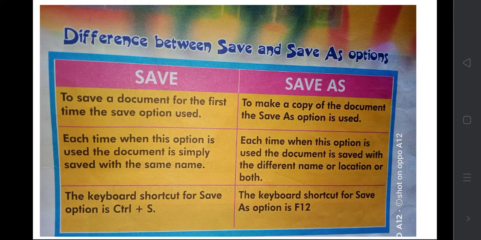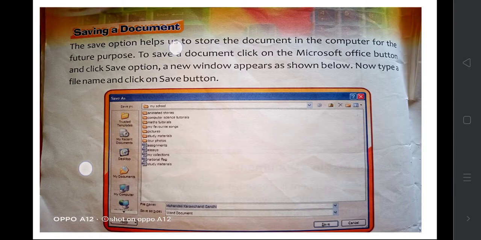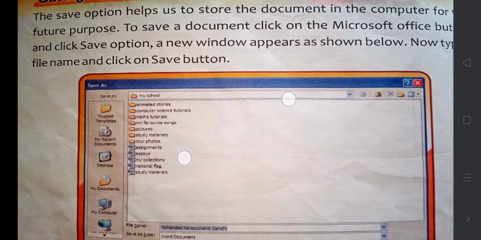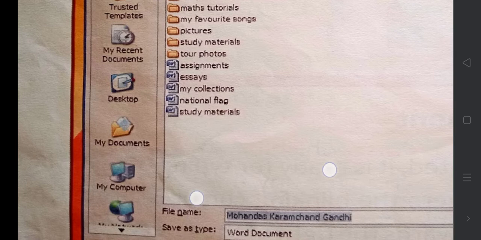As soon as you click on the Save As button, the dialog box will appear. You can give a new name and click on this Save button.